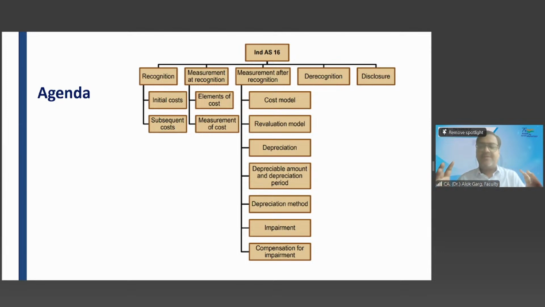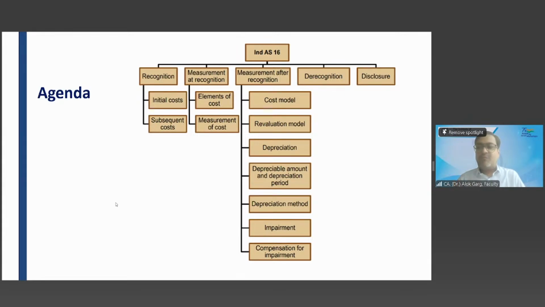This is an asset-based, full-fledged standard, and it touches all the pillars of accounting. I talked about 4 pillars of accounting. Can you tell me what the 4 pillars of accounting or accounting standards are? RMPD. Very good. Recognition, measurement, presentation, disclosure. I feel glad when my students say RMPD with confidence, sir. Recognition, measurement, presentation, disclosure, right?